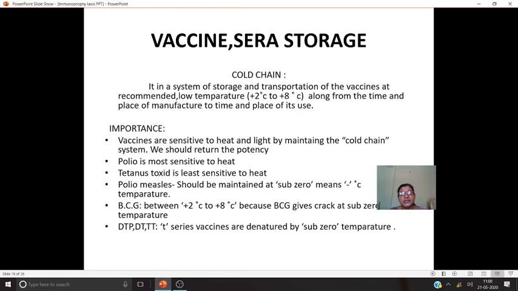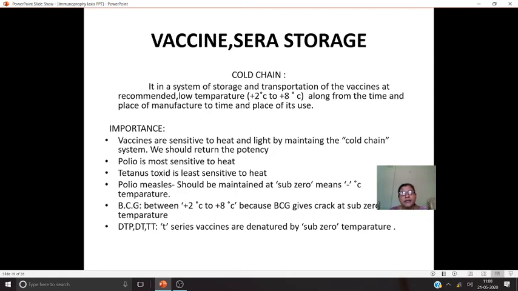What is the importance? I told you vaccines are sensitive to heat and light also. So sensitive to heat అంటే they will spoil in the heat, high temperatures, and they will spoil in high light. So by maintaining the cold chain system we will retain the potency. And polio is most sensitive to heat. అన్ని vaccines లో polio చాలా sensitive, తొందరగా damage అవుతది. And the tetanus toxoid is least sensitive to heat.